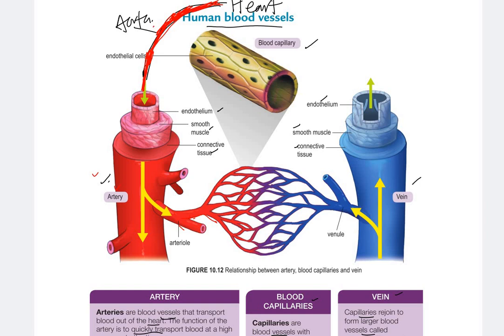What happens in the capillary here? The exchange of gases occurs. So let's say we have a cell here. What happened? The cell here.